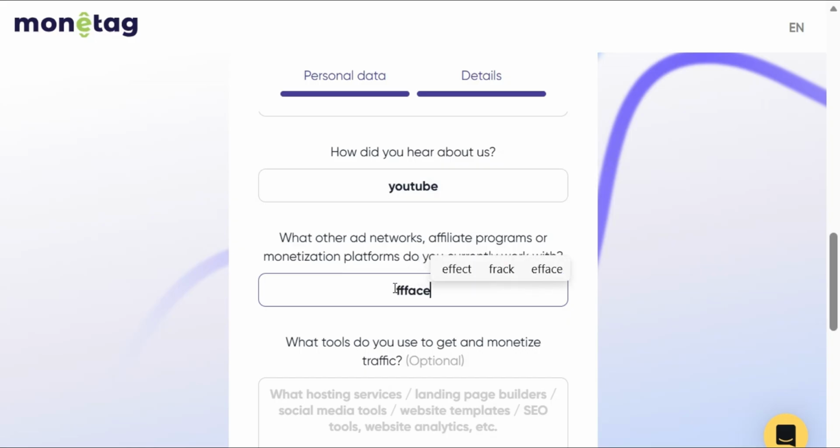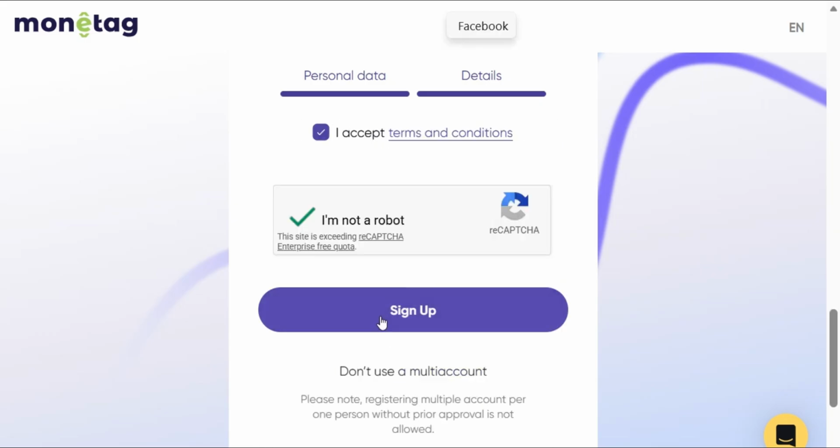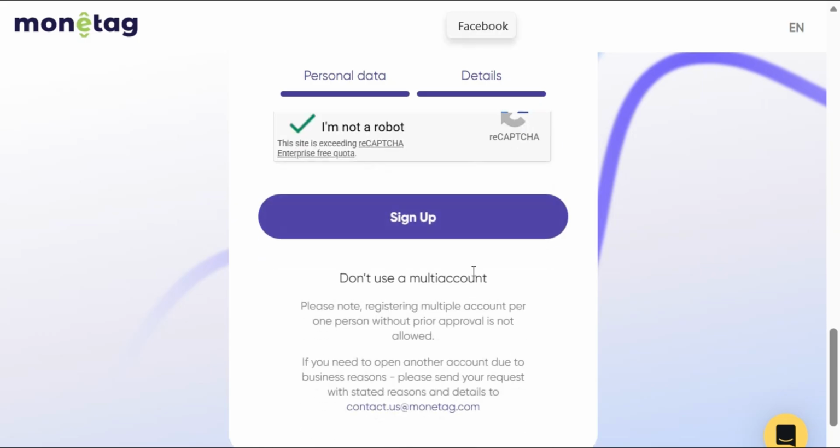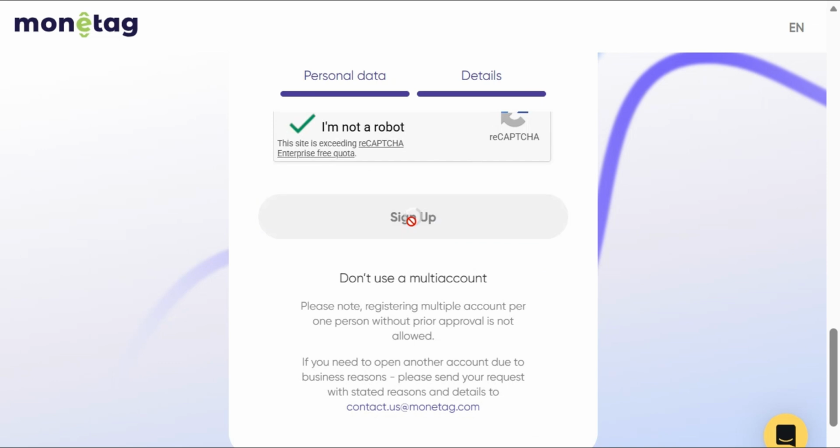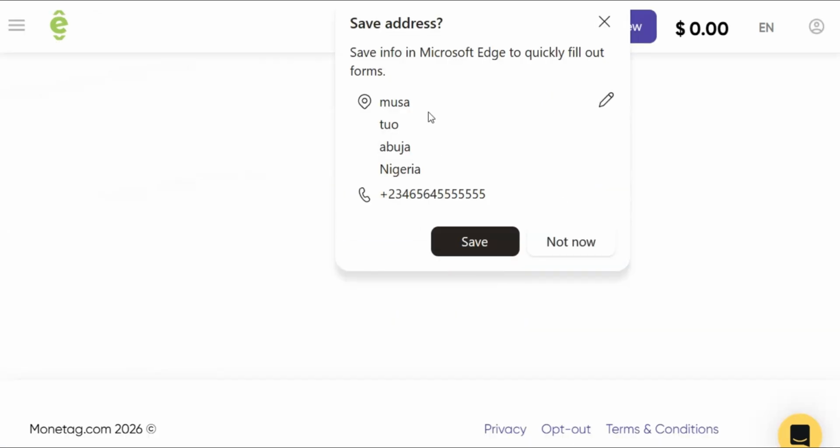Put Facebook here. Now after you fill in all the information, the next thing you are going to see is Sign Up here. You click on this Sign Up, and as you can see, all your information is here.